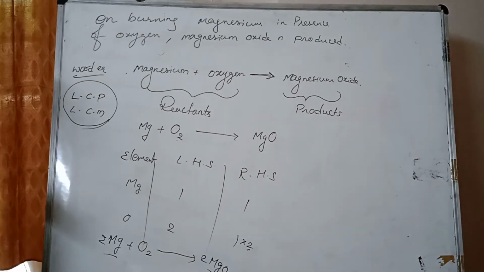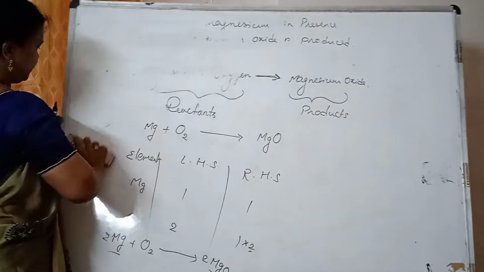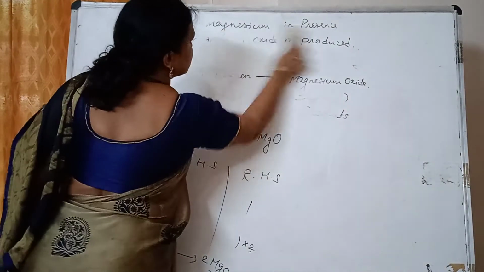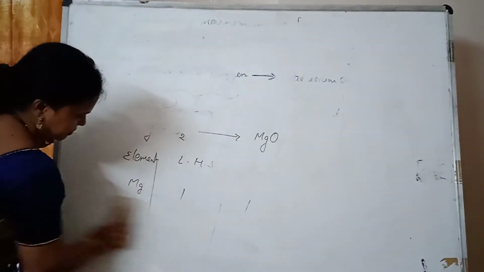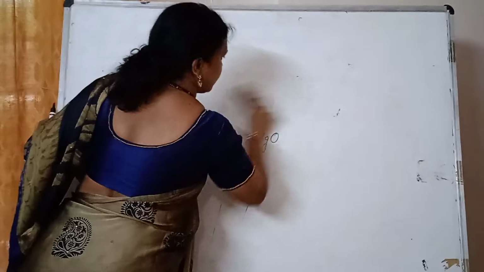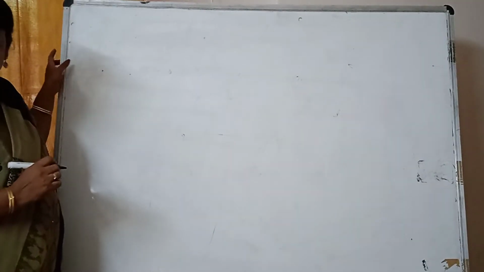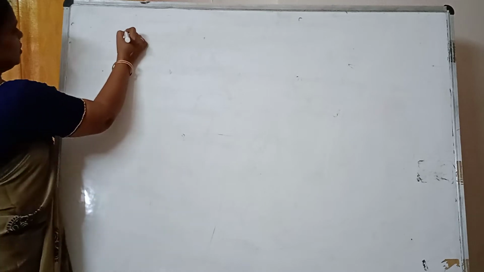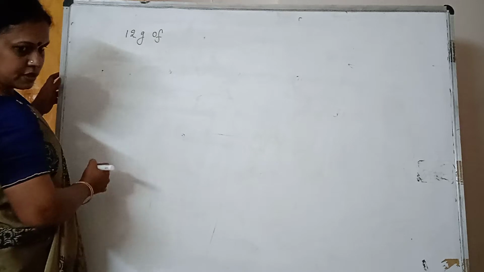Now if it is asked, this is very simple. We don't ask like this. MCQs can be framed for this question. Now see, one reaction I am giving. 12 grams of carbon, all of you write down this.